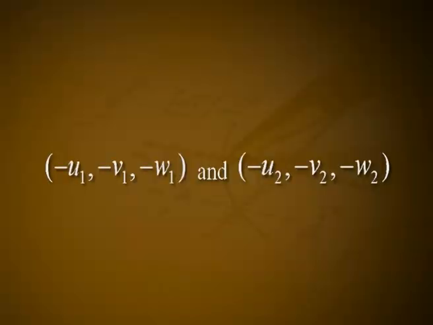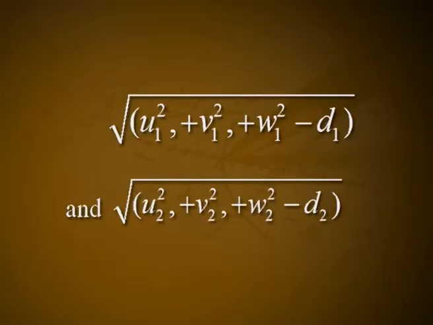The centers C1 and C2 of the two spheres are (-u1, -v1, -w1) and (-u2, -v2, -w2) respectively, and their radii are √(u1² + v1² + w1² - d1) and √(u2² + v2² + w2² - d2).